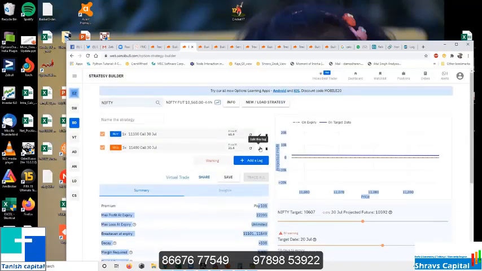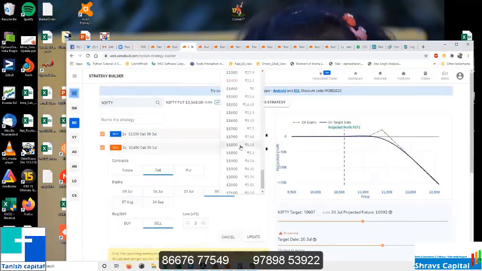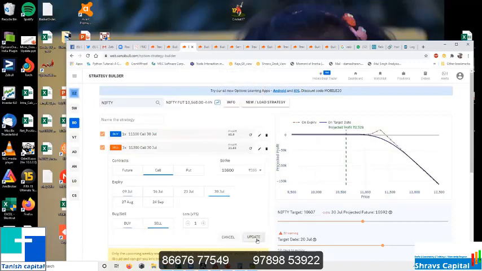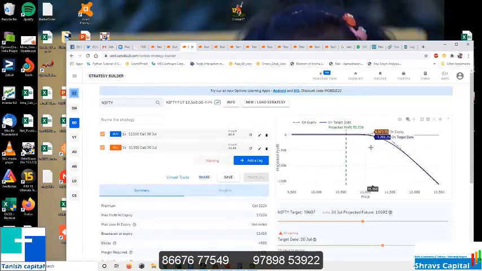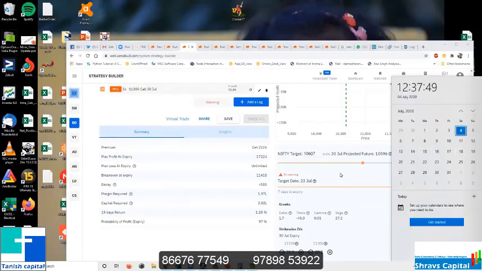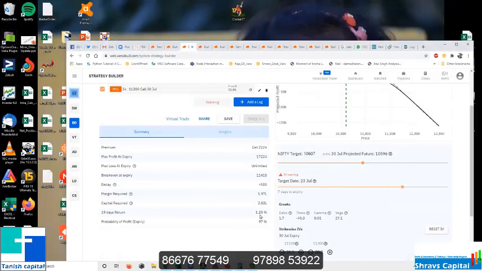But if you add one more lot, or if you just come down, you can do like this. But you need to know, within the final week of expiry, when it is 23rd July, you can exit your position with 1% return. Capital is 1.9 lakhs, that's it.